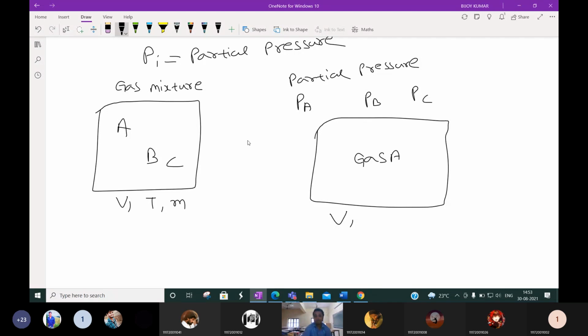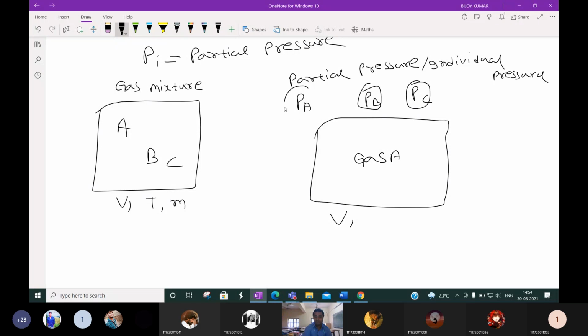Please remember the difference. In a gas mixture, suppose A, B, C, three gases are there at volume V, temperature T and mass M. It is asked, what is the partial pressure? Partial pressure means the individual pressure of A in the gas mixture, individual pressure of B in the gas mixture, and individual pressure of C in the gas mixture.